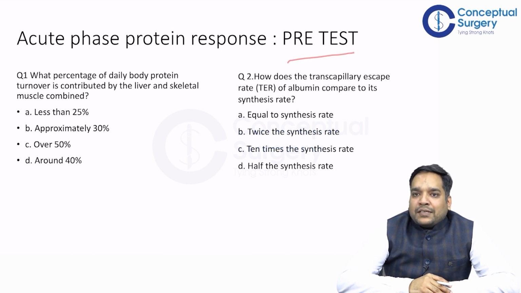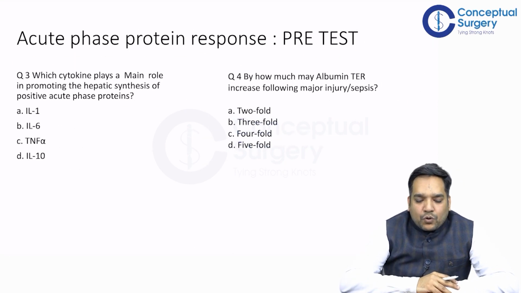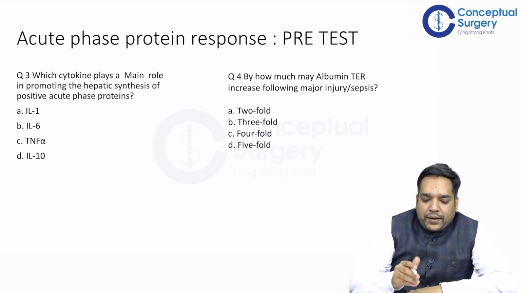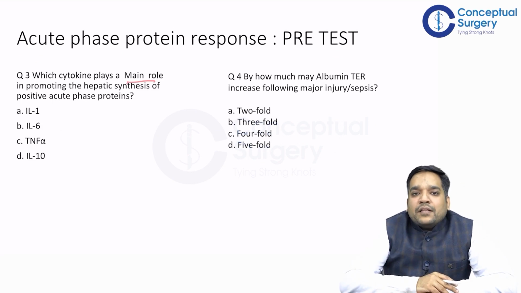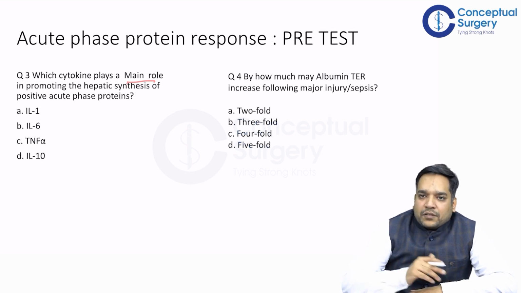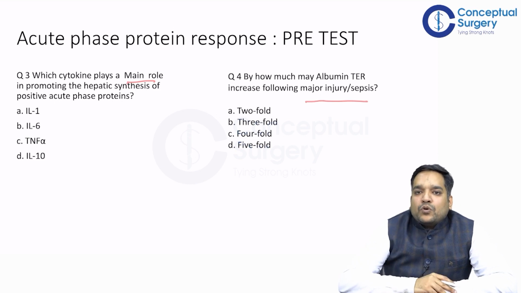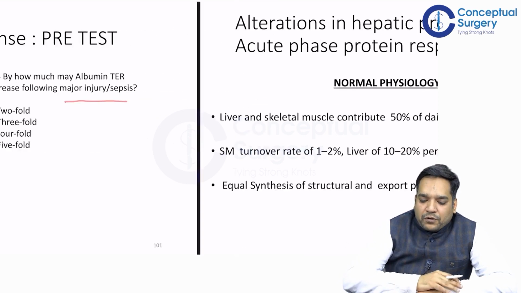Question number 2, how does the transcapillary escape rate, that is TER, of albumin compare to its synthesis rate? Equal to synthesis rate, twice the synthesis rate, 10 times the rate, or half the synthesis rate. Question number 3, which cytokine plays a main role in promoting the hepatic synthesis of positive acute phase protein? IL-1, IL-6, TNF-alpha, or IL-10. Question number 4, how much may albumin TER increase following major injury or sepsis? 2-fold, 3-fold, 4 or 5-fold.